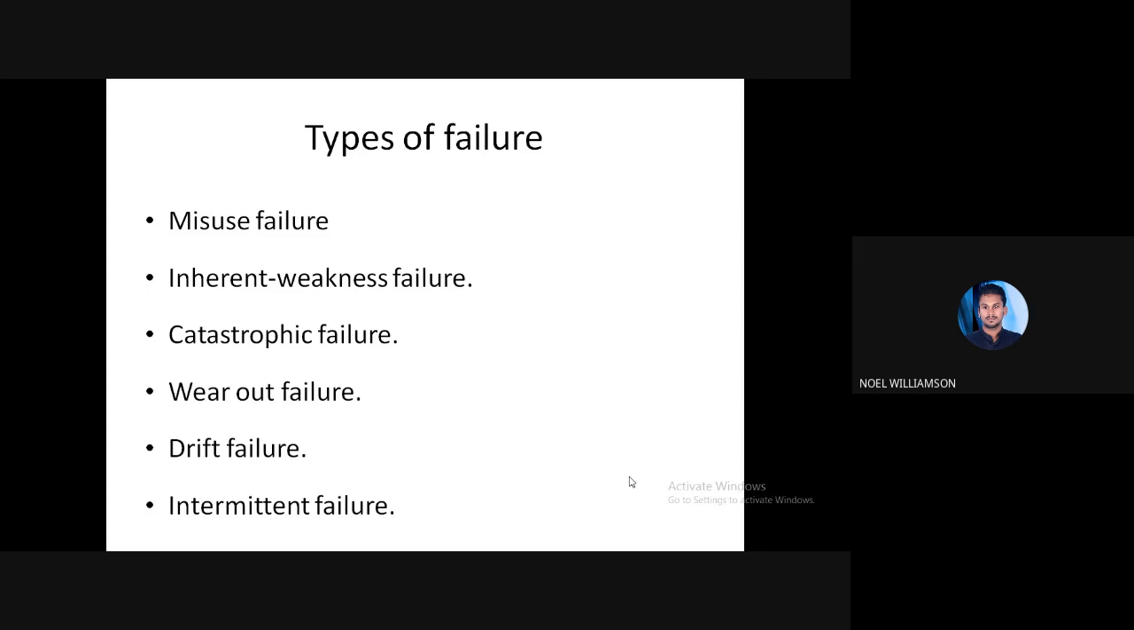So these are the types of failures. First one, misuse failure, then inherent weakness failure, catastrophic failure, wear out failure, drift failure, and intermittent failure.